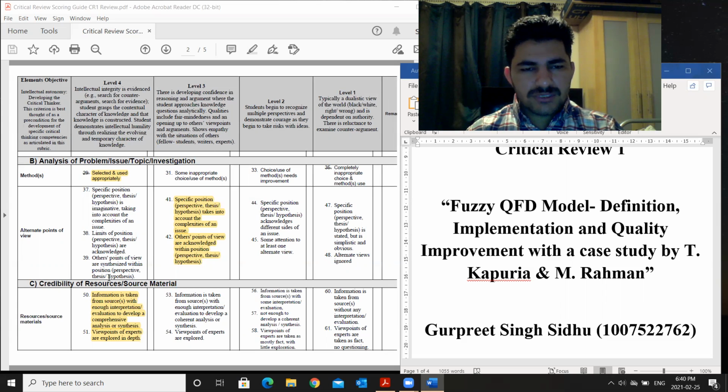Regarding alternative points of view, I need to add more information in this part, because I only critiqued and included my own perspective and the author's perspective. I could have done more. I could have included experts' points of view from different sectors. The fuzzy QFD model is not only implemented for improving quality defects, it has also been implemented in the manufacturing sector and the customer service sector.